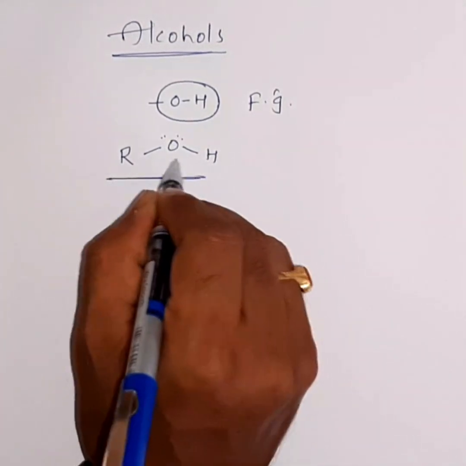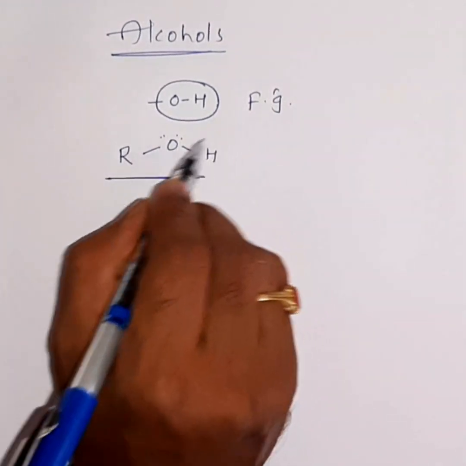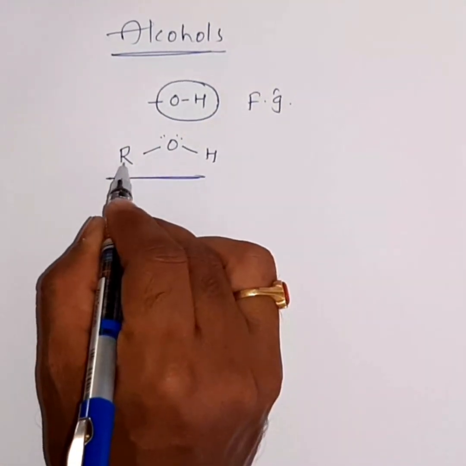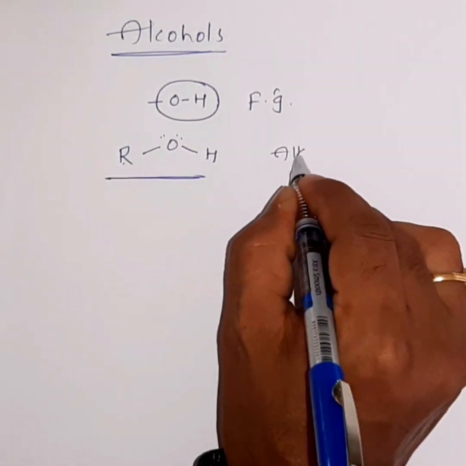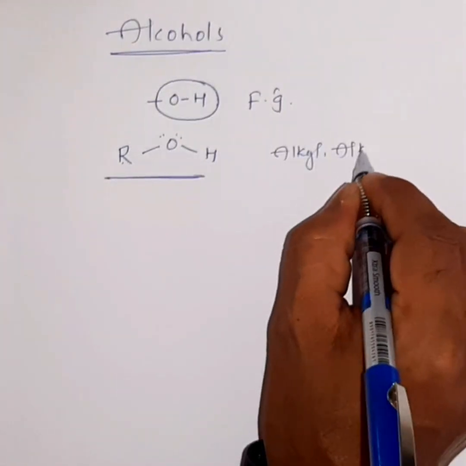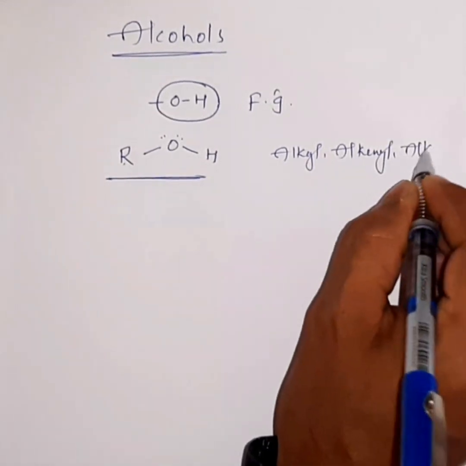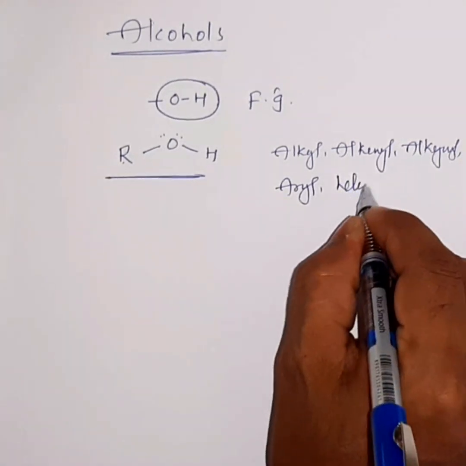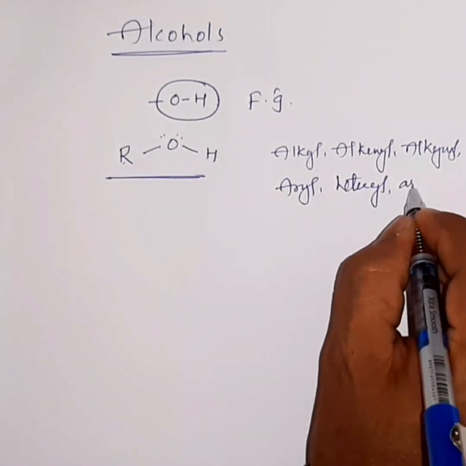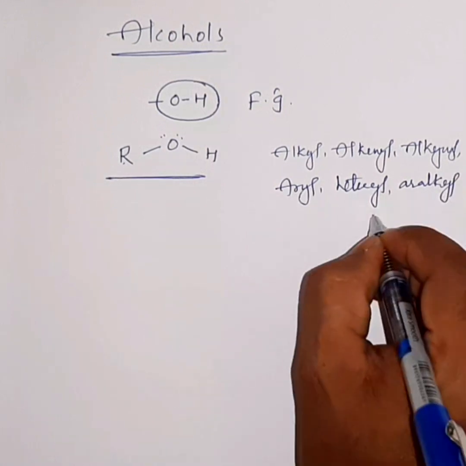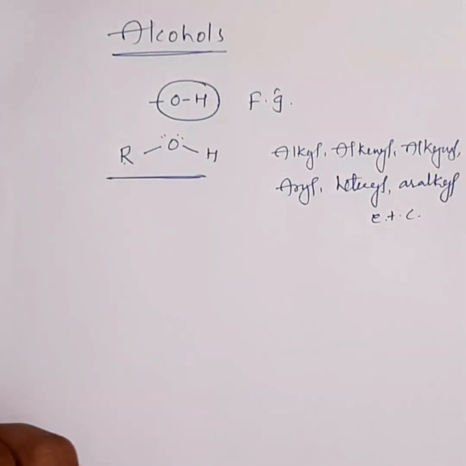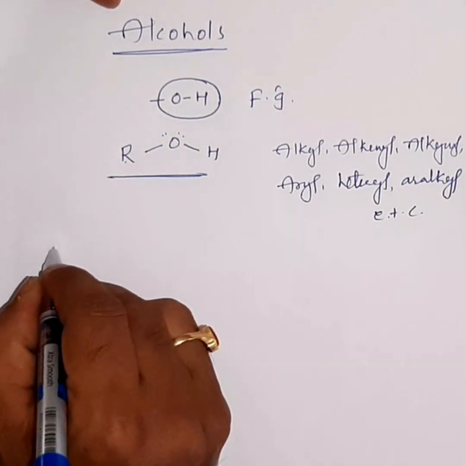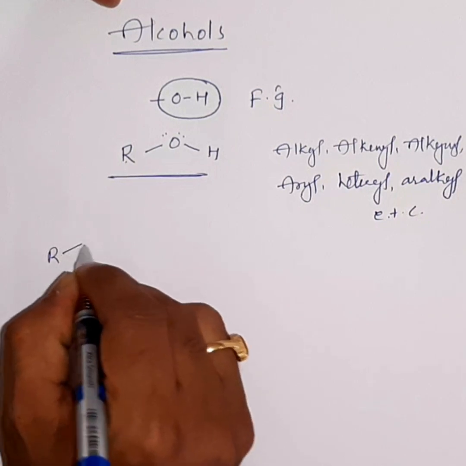All the molecules which contain the OH group as their functional group are generally referred to as alcohols, and in ROH, the R group may be any alkyl, alkenyl, alkynyl, aryl, heteroaryl, aralkyl, etc.